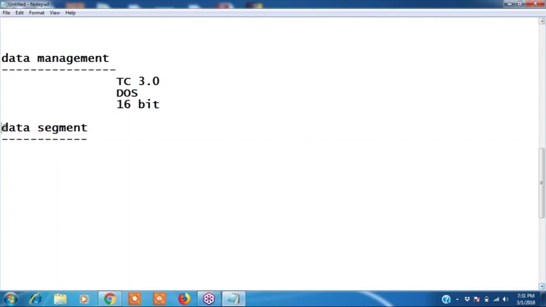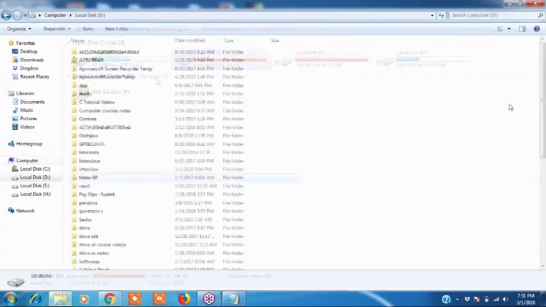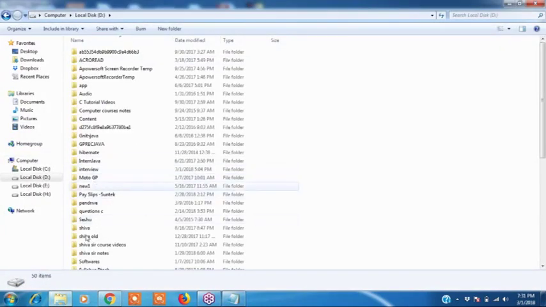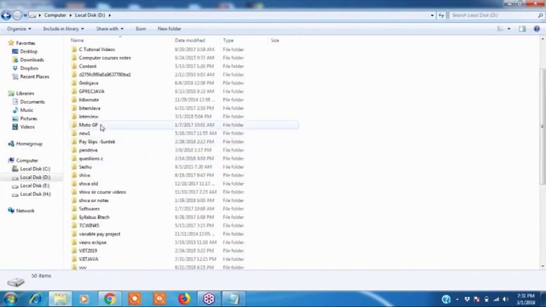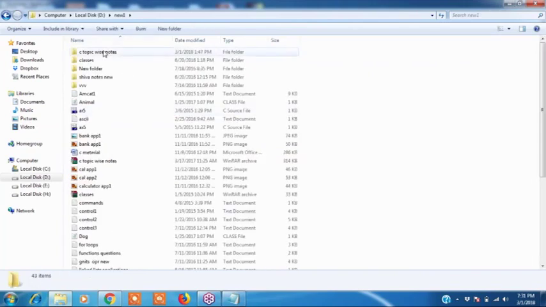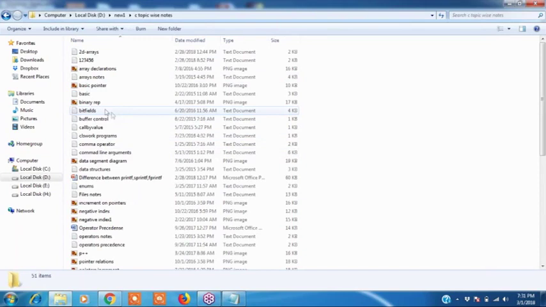Okay, how data will be stored in a C program. Now I want to talk only about the data segment. What is the data segment? See, the operating system allocates some memory for that C program. That memory is called the data segment. Total 16 segments. First I want to discuss only the data segment. In the data segment, what will be there? I will show you.